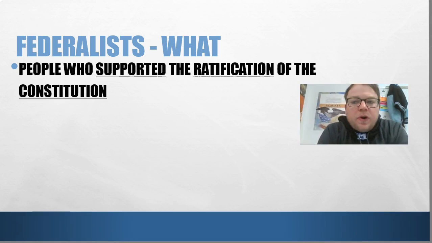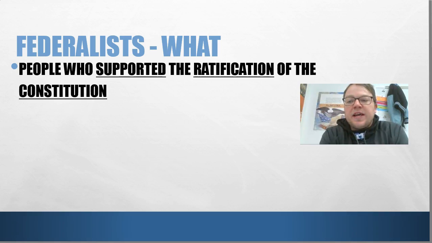Who are the Federalists? So we're at the point now where we've created the Constitution, we've had our big compromises, and now we got to get it to the states and get it ratified. So this is going to really start to form pretty much our first two political parties in United States history. The first one are going to be called the Federalists. They're going to stay around for a bit. These are going to be people who supported the ratification of the Constitution.